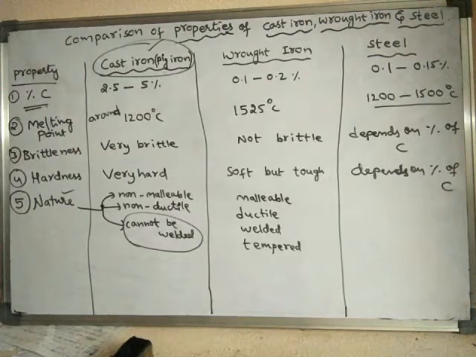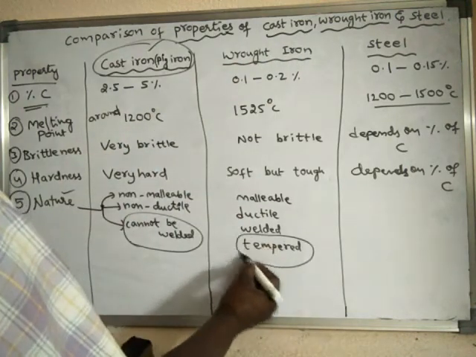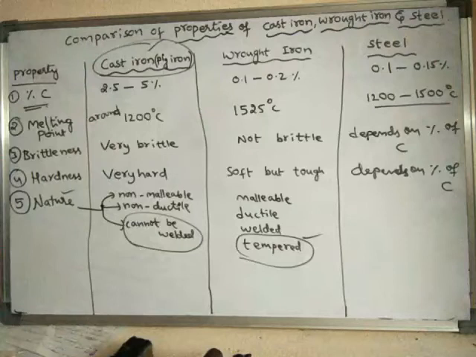That process is said to be tempering or annealing. So this wrought iron can be tempered also. That means we can change the properties of wrought iron by heating and cooling it very slowly.